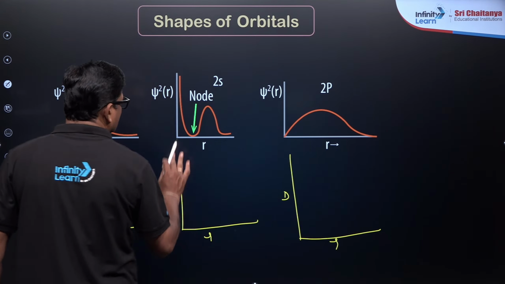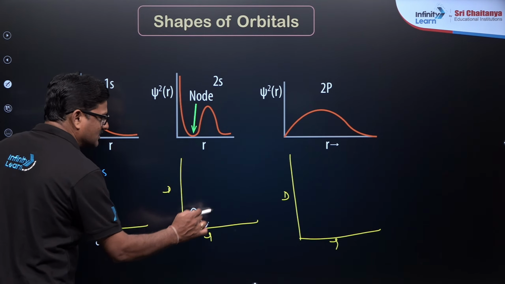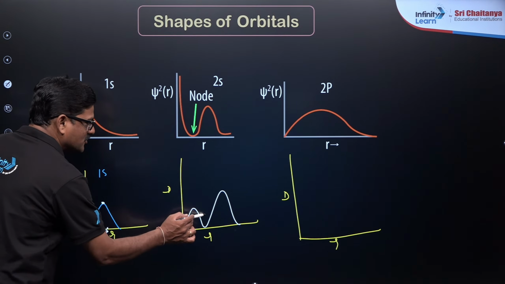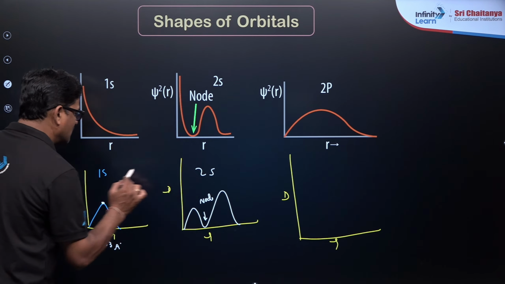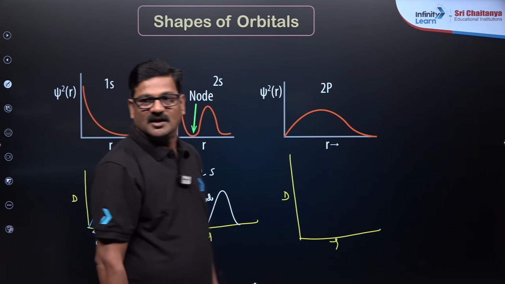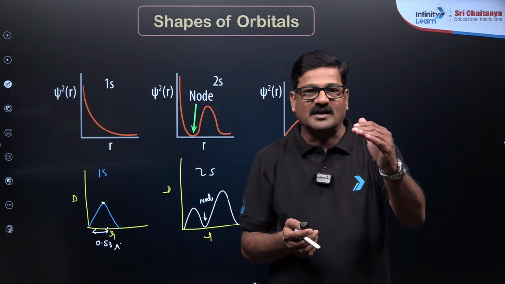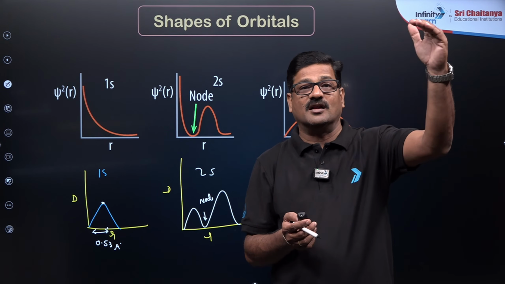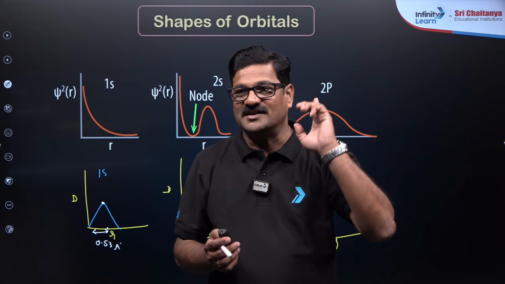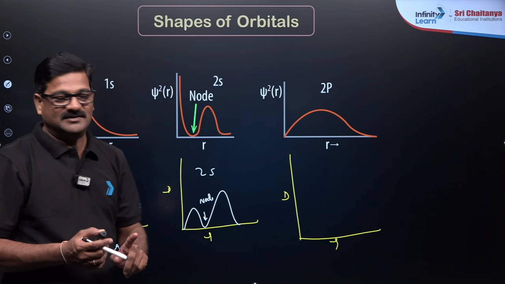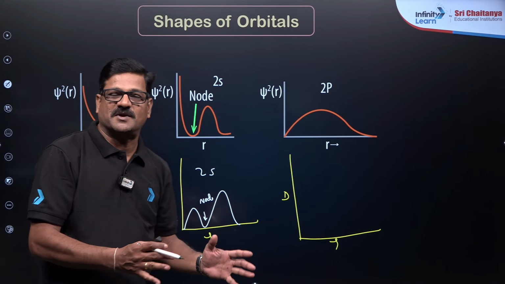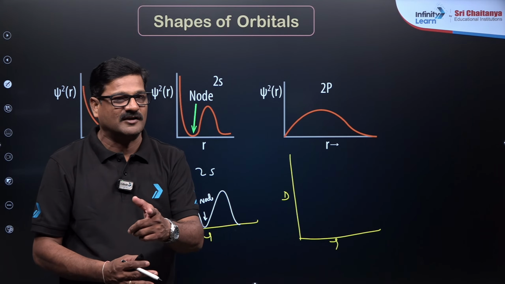And this is the one, the 2s orbital, it is coming like this. Okay, this is your node. This is for the 2s orbital, this is for the 1s orbital. As the shell number increases, peak height also increases. This is the extensive explanation I am giving you based on the quantum mechanical model.